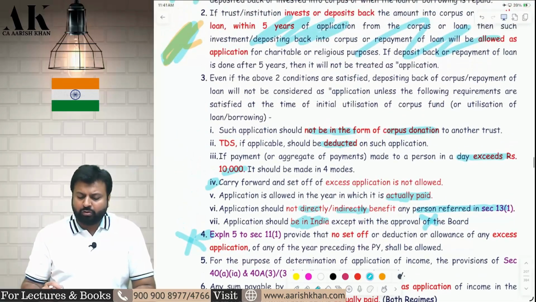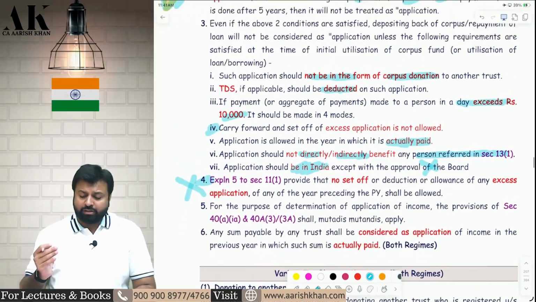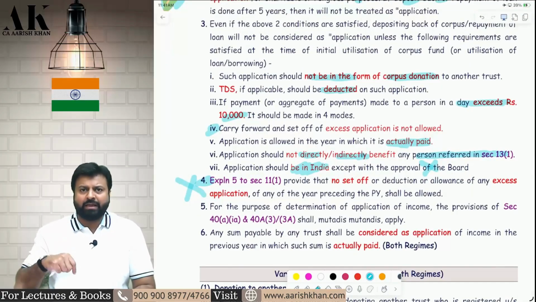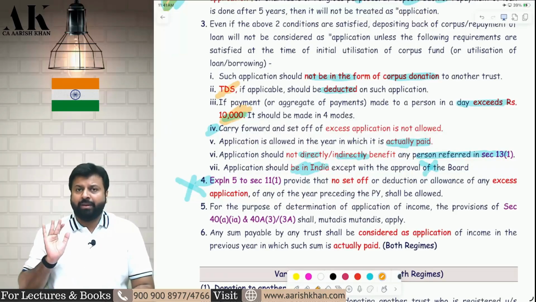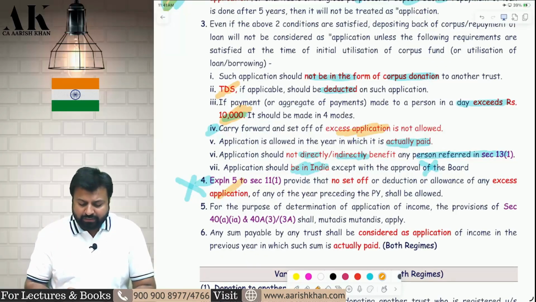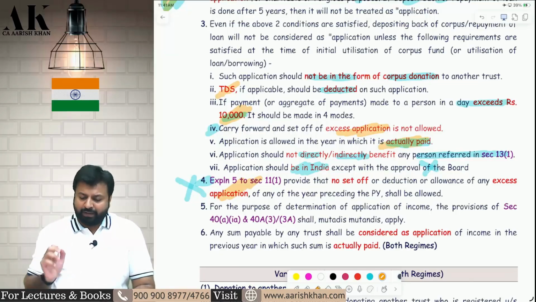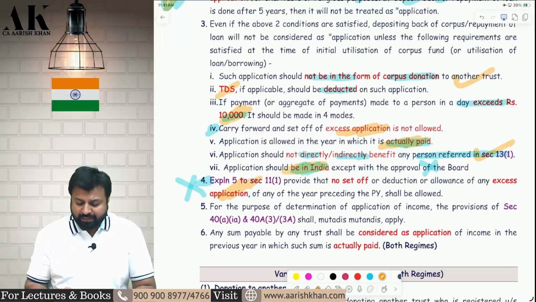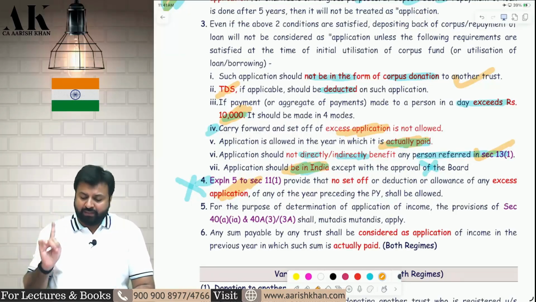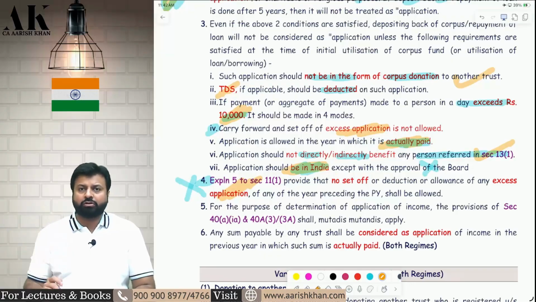So these are the few things that you have to keep in mind. Some of the things I will be repeating, what I have already explained. TDS you have to deduct. If you make a payment of more than 10,000 rupees other than 4 modes, then expenditure will not be allowed. Excess application will not be allowed. That is repeated at 2 places. The expenditure will be allowed on paid basis. This first point I will explain in a while. This 6th point I will come to when I teach section 13. And the expenditure should be incurred in India except with the approval of the board. If the board approves, then you can also invest outside India.